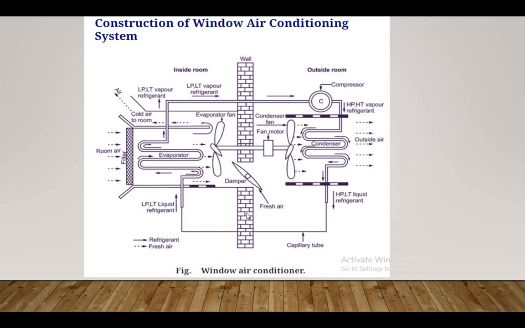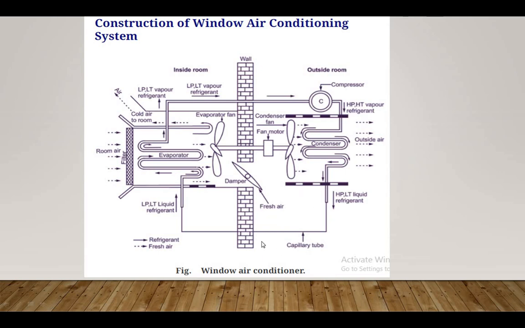Here there is a wall. For the wall there is an attachment of a fan on both sides, the right side and the left side. On the right side there is a fan that is outside of the room. The wall's right side is outside of the room, and the wall's left side is inside of the room. Outside, a condenser is placed at the outside of the room, and the evaporator is placed inside the room in the window air conditioning system.